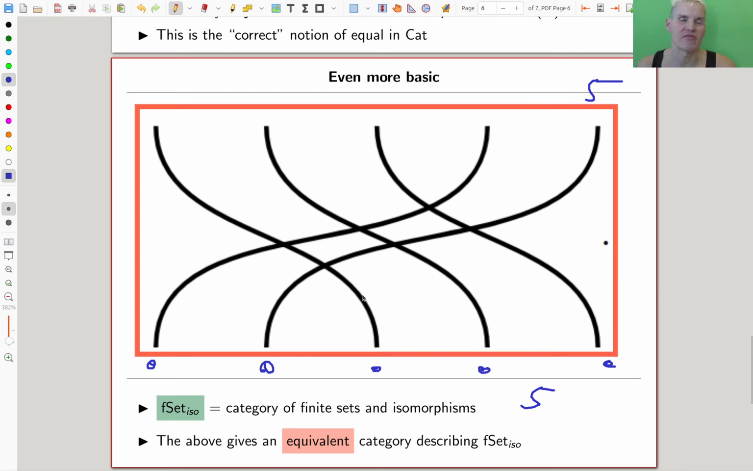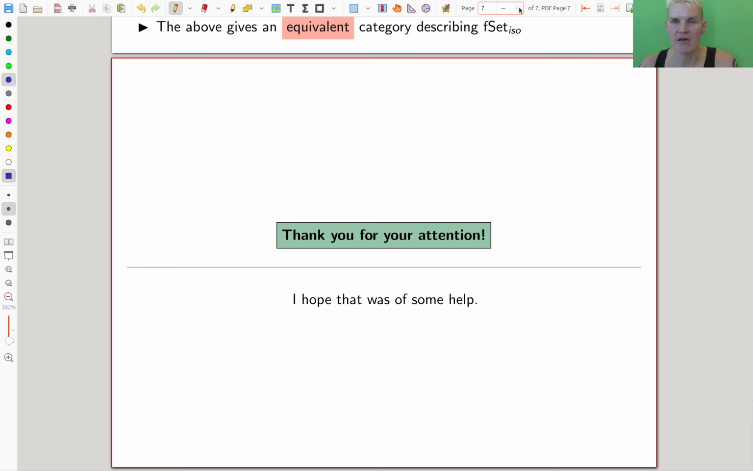In this case, you can also formulate it differently. The category of finite sets and isomorphisms is equivalent, but not isomorphic, to the category where the objects are just natural numbers and the morphisms are just symmetric groups. Then again, the focus is on the morphisms, because bijections are essentially permutations of elements, just phrased in different language.